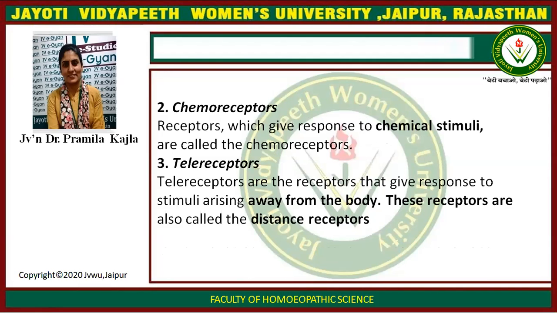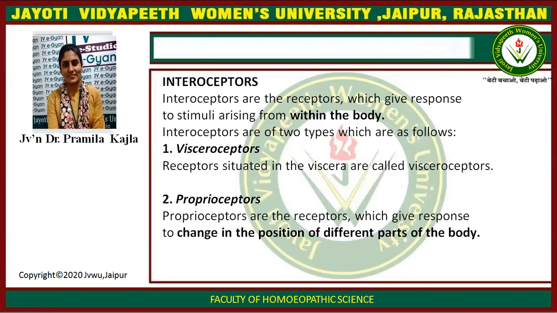Chemoreceptors: receptors which give response to chemical stimuli are called chemoreceptors. Teleceptors are the receptors that give response to stimuli arising away from the body. These receptors are also called distance receptors. Interoceptors are the receptors which give response to stimuli arising from within the body. Interoceptors are of two types, as follows. Visceroceptors: receptors situated in viscera are called visceroceptors. Proprioceptors are the receptors which give response to change in position of different parts of the body.